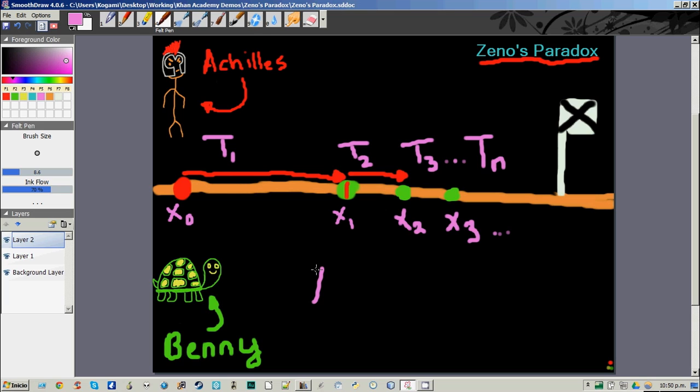So, if A's here and B's here, you can literally divide this into ever smaller amounts of space, and you have to get through all of them. You have to complete an infinite number of tasks just to complete one task. I mean, that's mind-boggling. How do we deal with that idea?